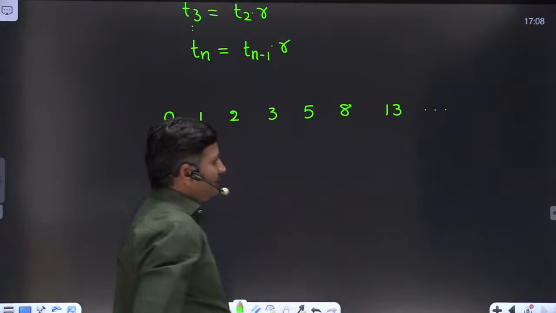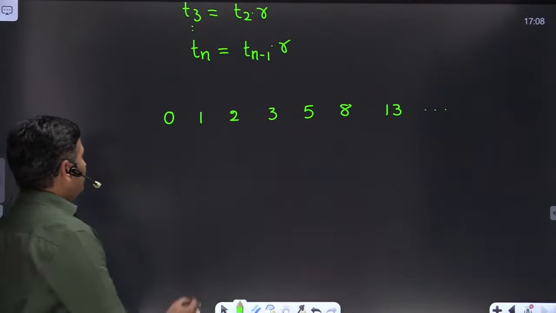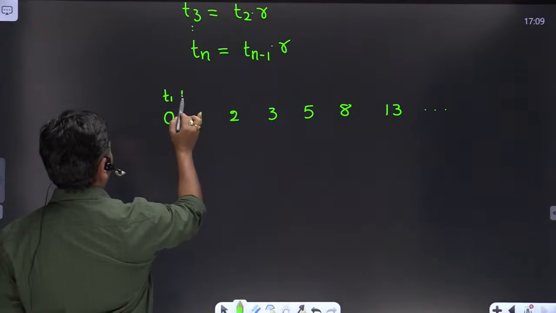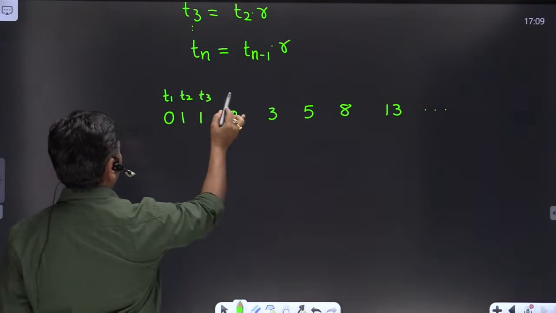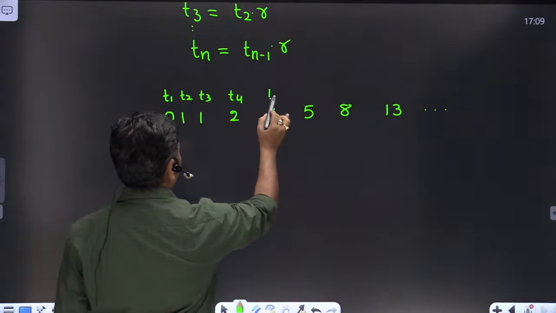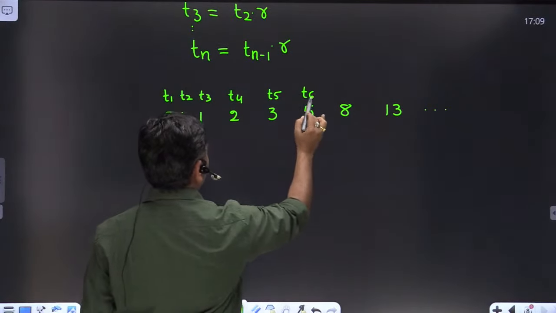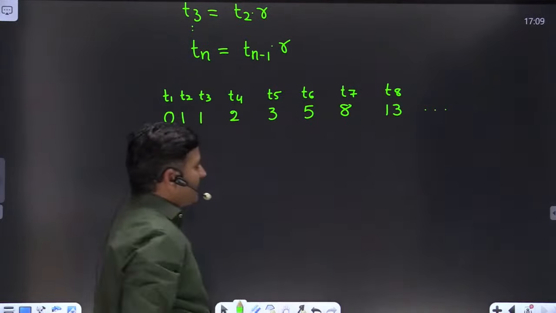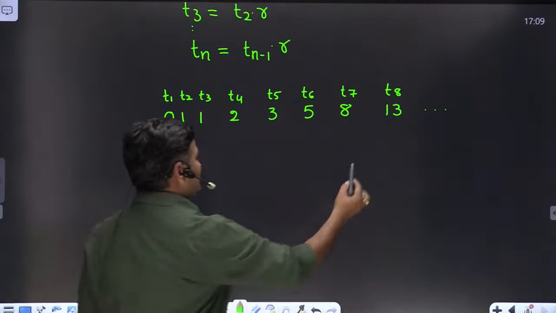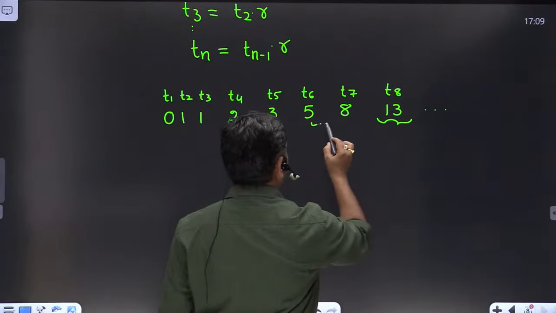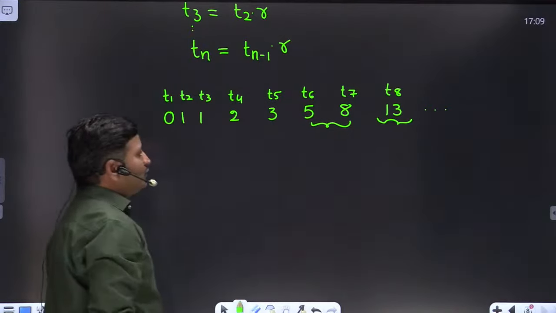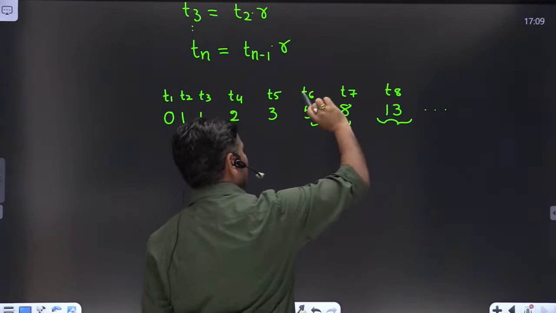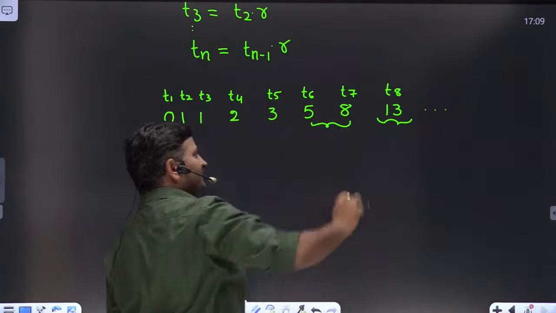If you consider this sequence, friends, we can call it t1, t2, t3, t4, t5, t6, t7, t8 like this. If you observe this sequence, the present term can be obtained by taking the sum of its immediate two previous terms, friends.